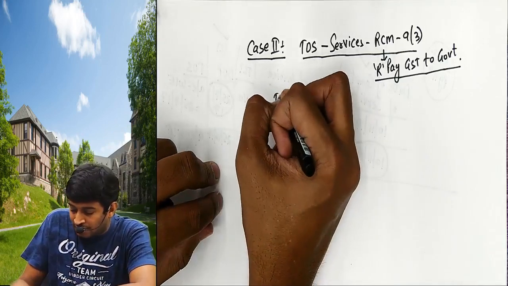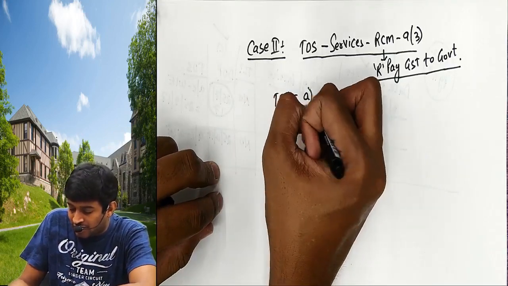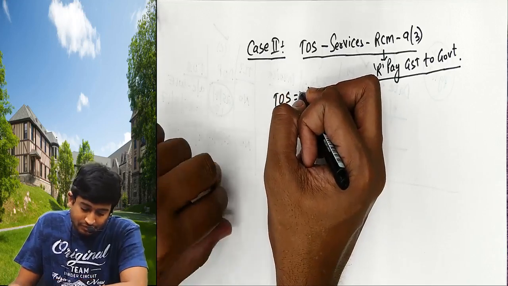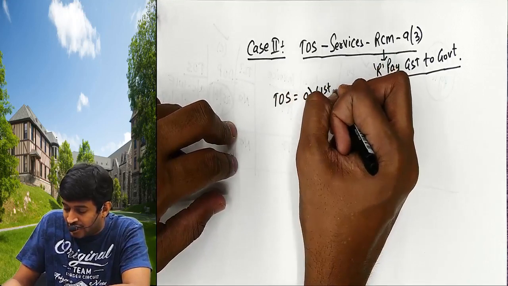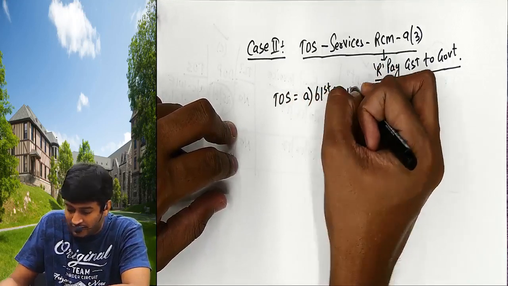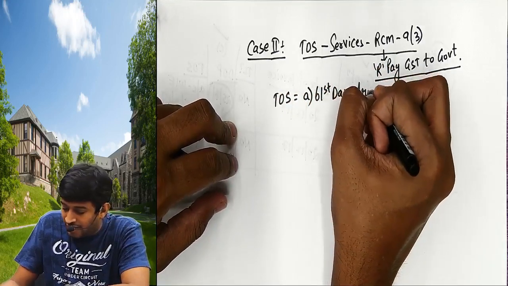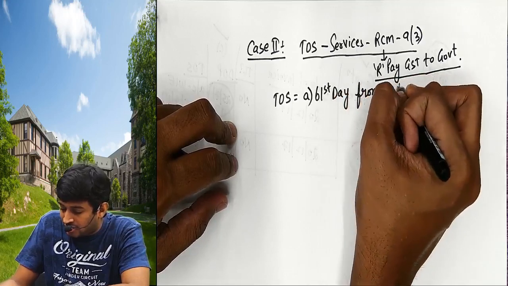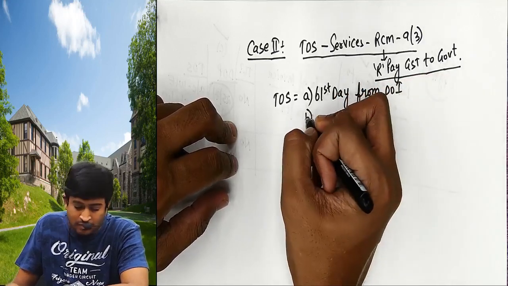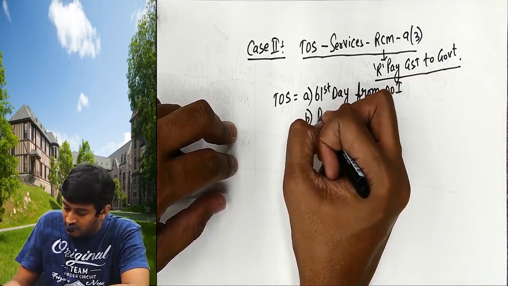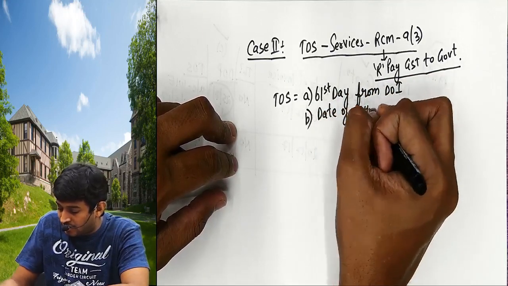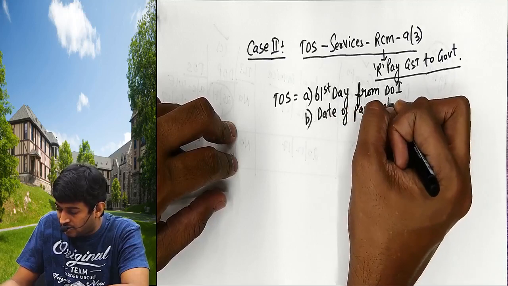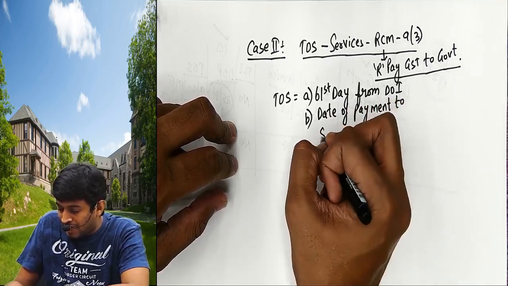Here time of supply is equal to point 1: the 61st day from date of invoice. Point B: date of payment to supplier.